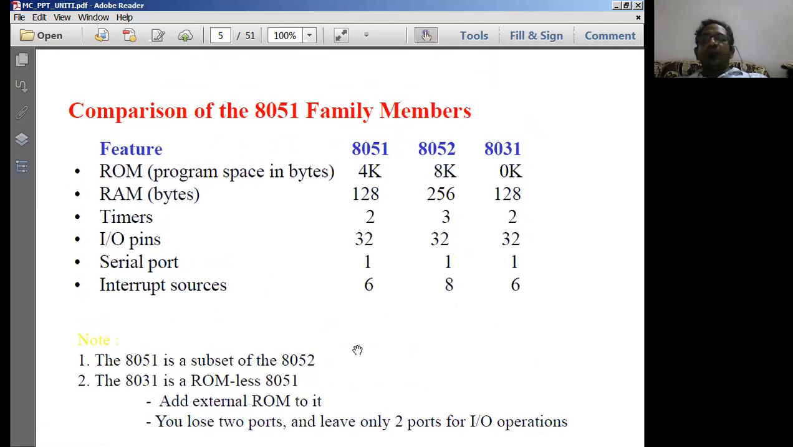So this is what we have regarding the comparisons between the microprocessor and a microcontroller. In the next class, we'll continue with other features of the 8051 microcontroller.